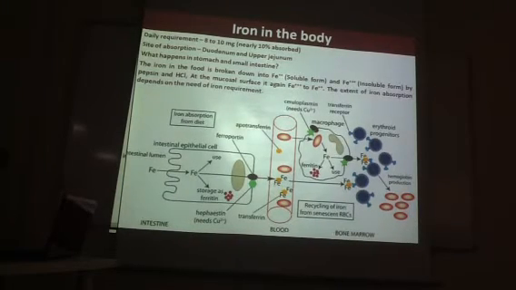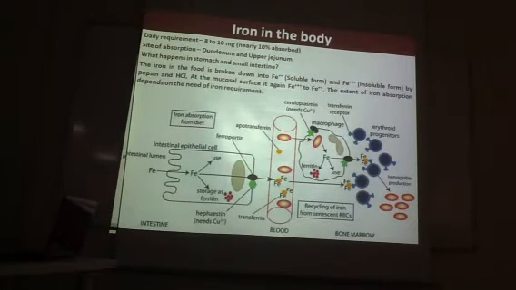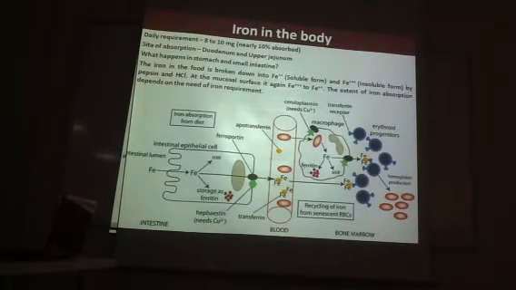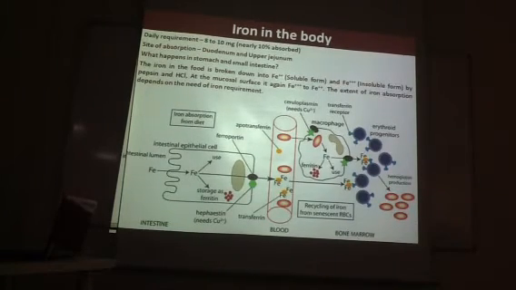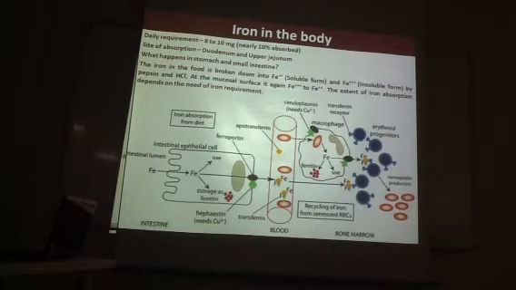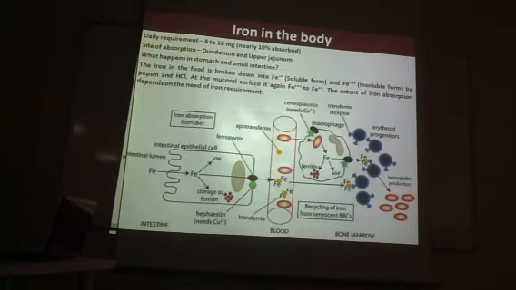So the soluble form enters the duodenum and the upper jejunum directly, okay? So the site of absorption is very important in all these three things, okay? Iron, vitamin B12 and folic acid. So here, duodenum and upper jejunum. Duodenum and upper jejunum. So the iron, soluble form and insoluble form, enters the small intestine, okay?